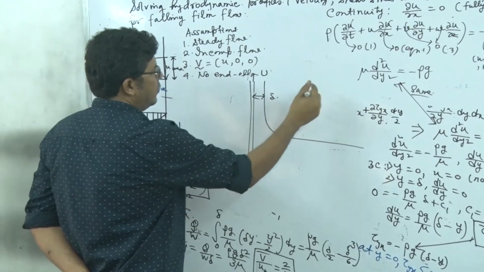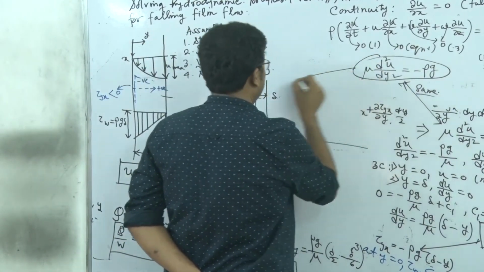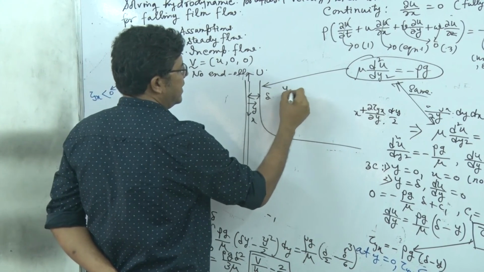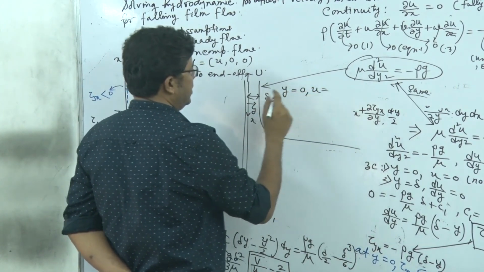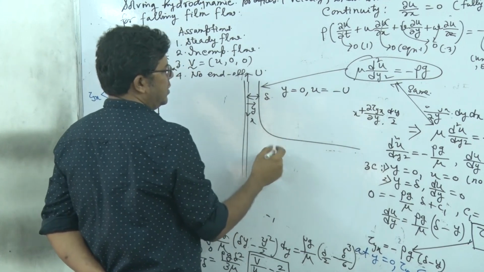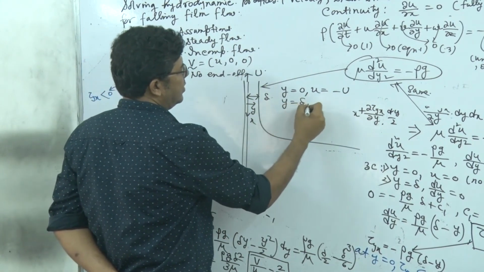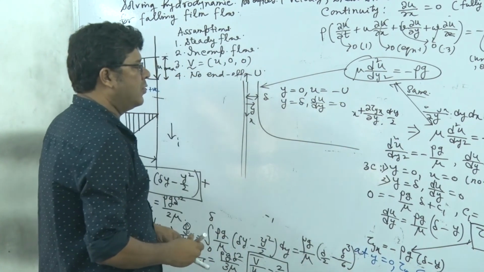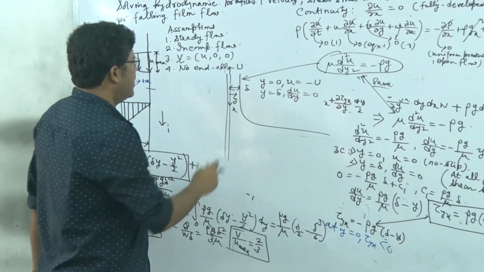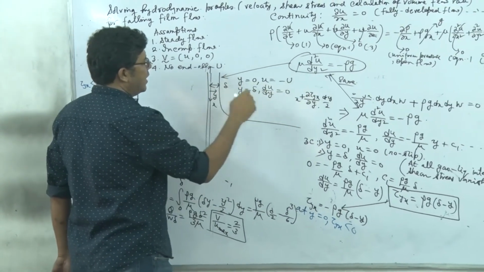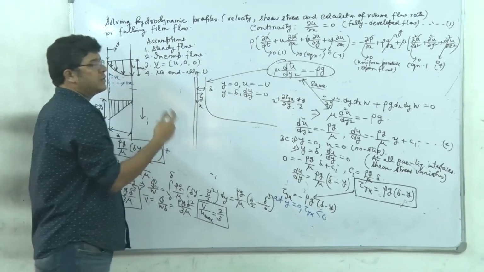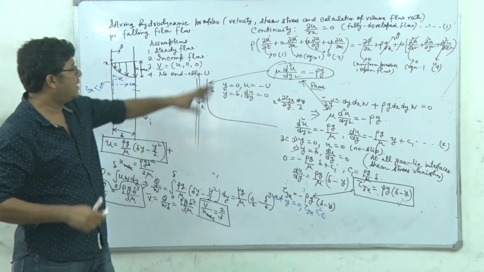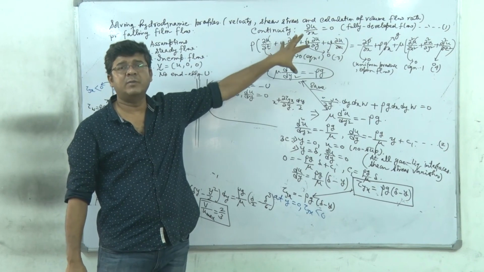So we can apply the same governing equation here, but the coordinate conditions change: at y equal to 0, u equal to minus U, in the opposite direction, and at y equal to delta, du dy equal to 0, which is an outcome of 0 shear stress at this gas liquid interface. So with this modified boundary condition we can solve and find the volume flow rate. So whatever may be the case, you have to be very careful about the governing equation and also about the boundary condition.